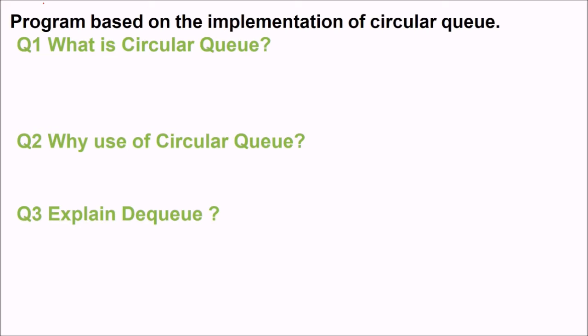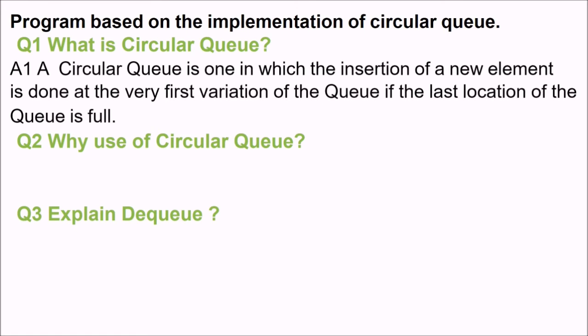Now let us assume that you are given a program which is based on a circular queue. So the question which may arise is, first, what is a circular queue? In a circular queue, this is a queue, so what happens? The last one will be pointing to the first one. So it will be a circular queue.